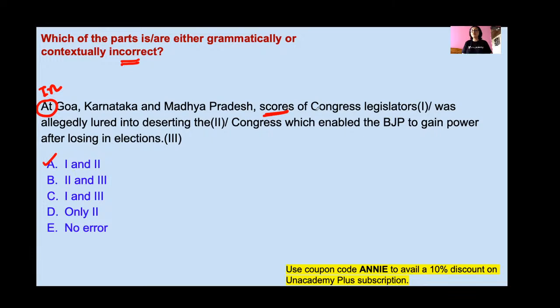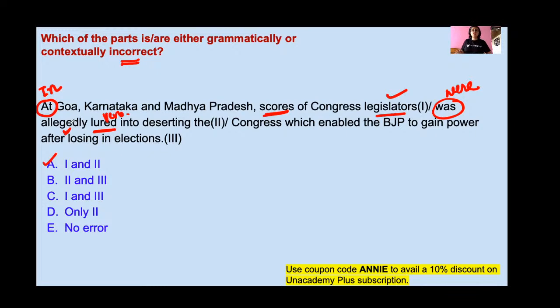Because it is scores of Congress legislators, many legislators, instead of was it will be were, plural. Were allegedly lured into deserting the Congress. Lure is a verb here and allegedly is an adverb. Okay, I'll come to your doubt, Praveen.